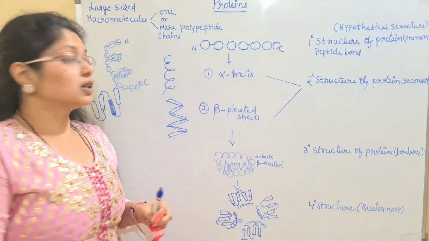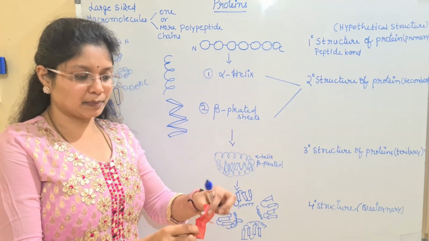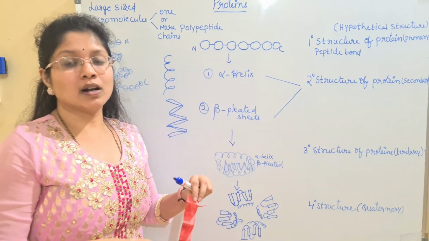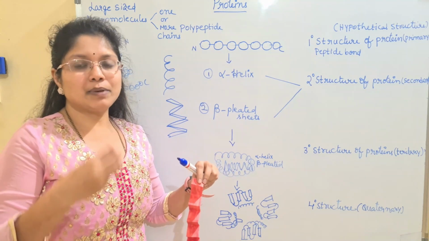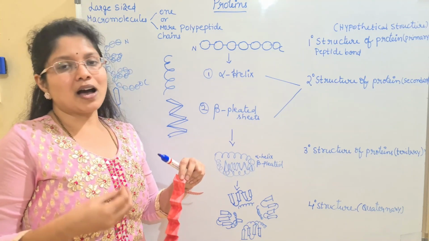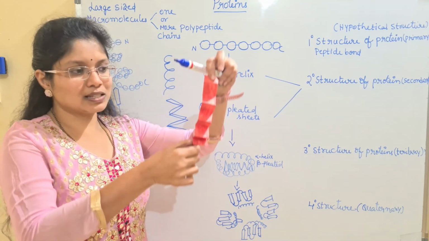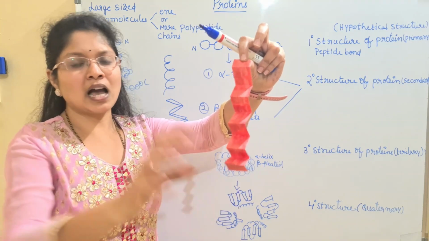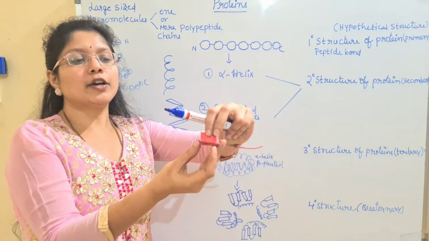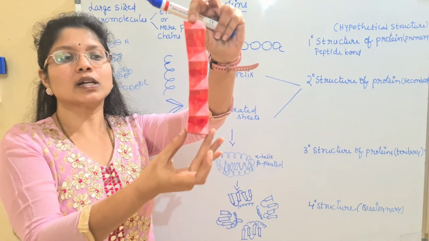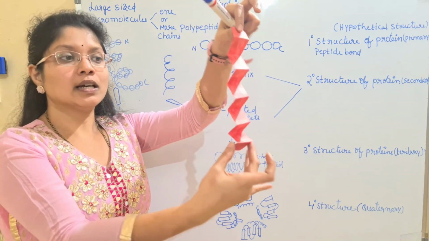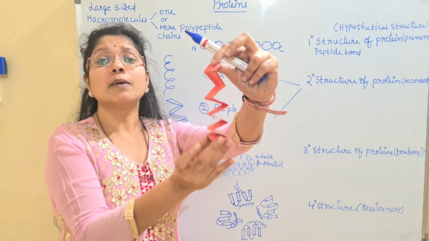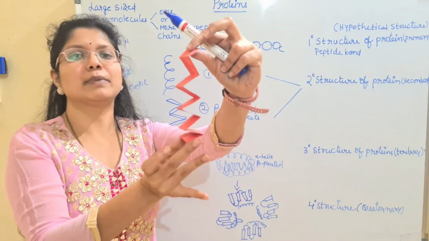And coming to the beta pleated sheet, how is it? It is just like pleating. We all know pleats are made for different types of fabrics, and you can see the pleating even in your fabrics. So here, if you observe, this is a pleated structure. Look at the structure, children. If you take a thick ribbon and fold it, and later when you open it, it will give a structure like this, and this is said to be the pleated configuration. So this is the structure of the protein which is the beta pleated sheet, or you can call it a beta motif.